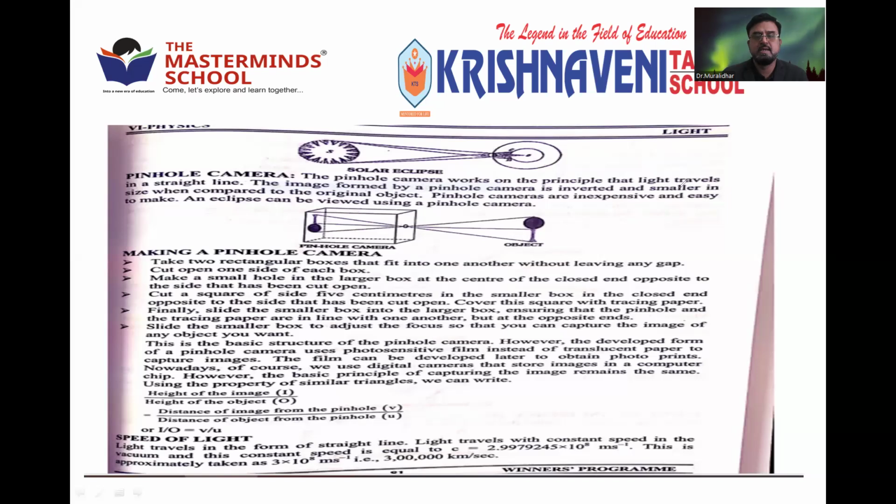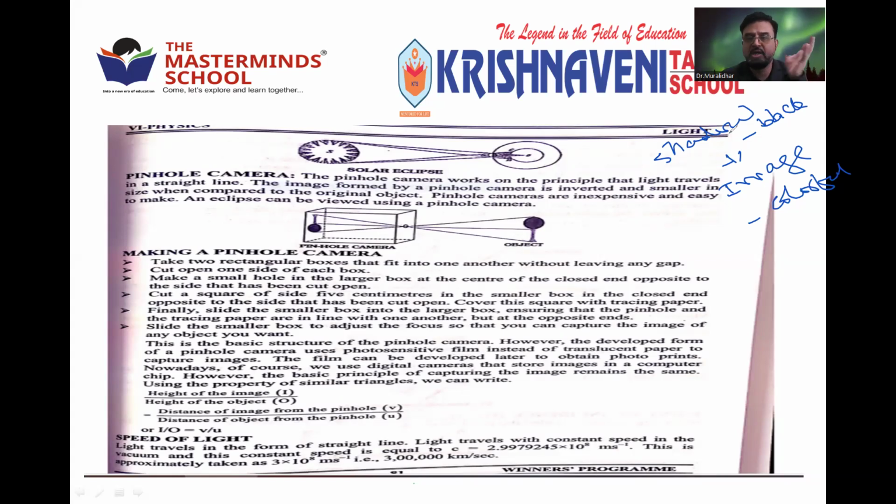Shadow we have seen, it is formed with the opaque object. Right? Whereas image, shadow is always black in color. Whatever the object color, shadow is always black. Correct? Your shadow also always looks black only. But image may be colorful. Whichever color you are wearing, we can see the same color image. That is called image. The difference between image and shadow is that shadow is always black in color, whereas image can be colorful. Whatever color you are wearing, your image is the same.